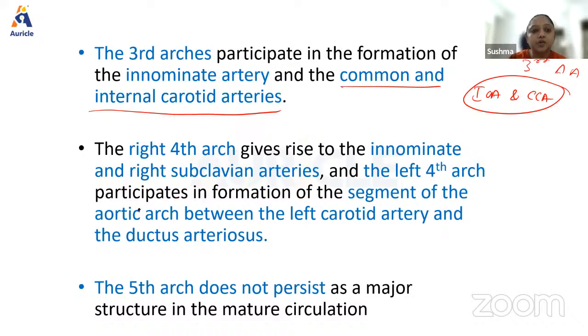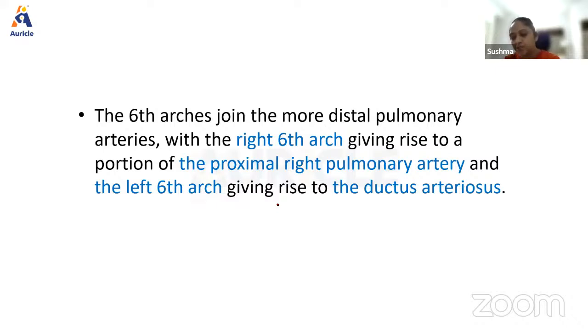The fourth arch gives rise to the right subclavian artery. The left fourth arch participates in the formation of the segment of the aortic arch between the left carotid artery and the ductus arteriosus. The fifth arch does not persist. Just like the pharyngeal arches, just know the arteries of the different arches, and they coincide with the pharyngeal arches. Now the sixth arch joins more distally and gives rise to the right pulmonary artery, and the left gives rise to the ductus arteriosus.